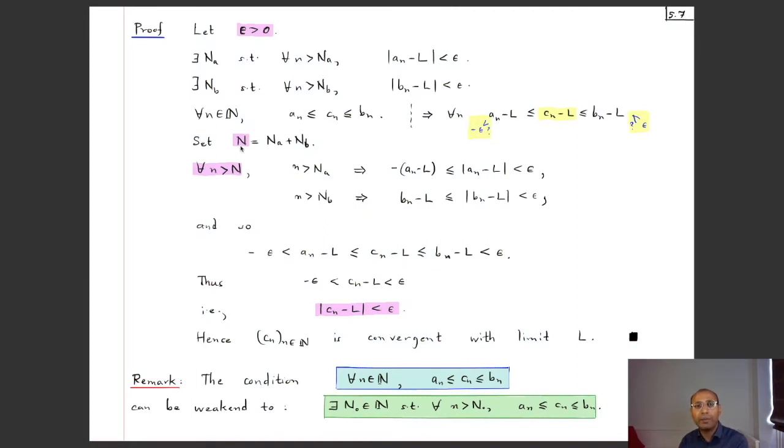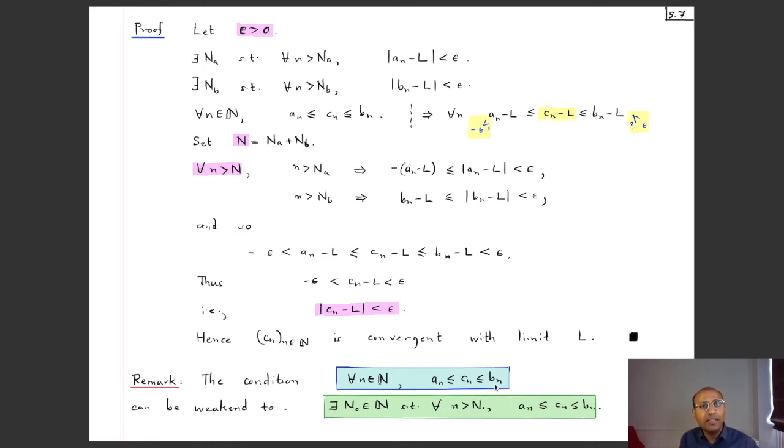So instead of taking capital N as Na plus Nb, if you take Na plus Nb plus n0, then for all little n's bigger than capital N, this is holding as well as this is holding, right? And that allows us to show that this conclusion is true. So the insistence that this inequality holds for all n's was not necessary. In fact, for the first few n's it can be violated as long as it holds for all the n's beyond a certain milestone index, the proof works. Okay, so we'll use this theorem also.